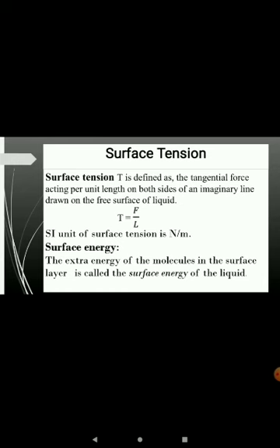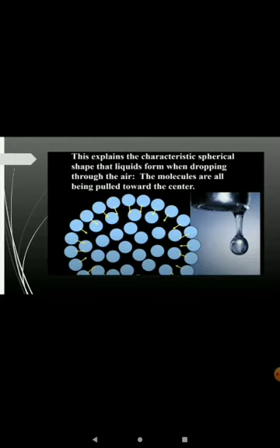Now the second definition of surface tension is that it is defined as the tangential force, that is, force of contraction acting per unit length on the free surface of the liquid, means T is equal to F upon L. Then the SI unit of surface tension is Newton per meter. Its CGS unit is Dyne per centimeter. Now what is surface energy? The extra energy of the molecules in the surface layer is called the surface energy of the liquid.